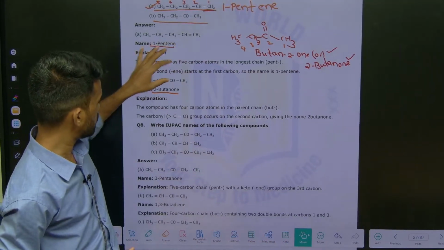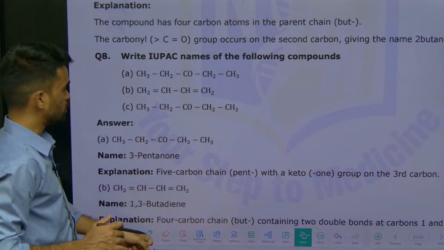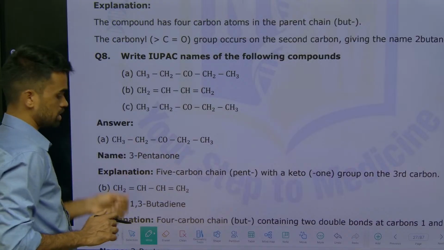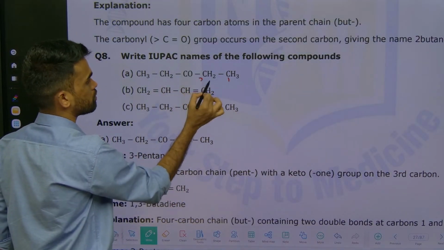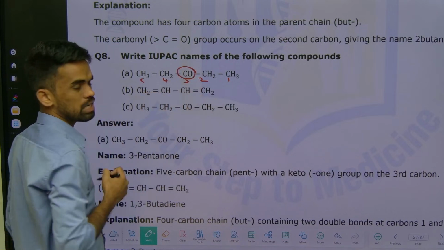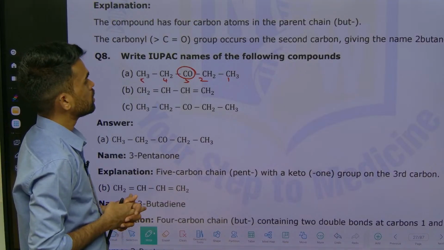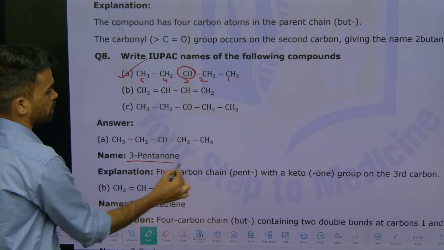The next one here, write the IUPAC name for this compound again. So based on the explanation, give the numbering from either side. Both of them are ethyl groups only. You can follow from either side. 1, 2, 3, 4, 5. So here at the third position a carbonyl group is there. So 3-pentanone is the IUPAC name for this compound. That's it.